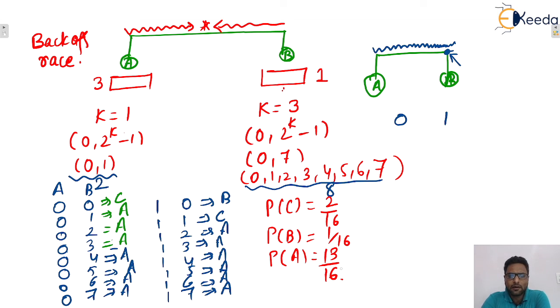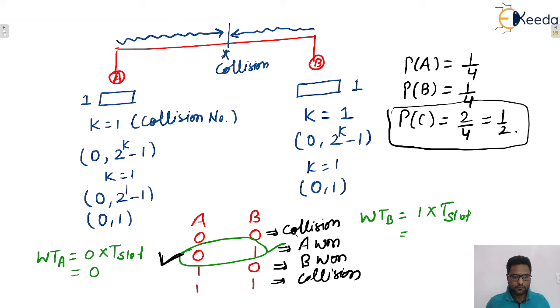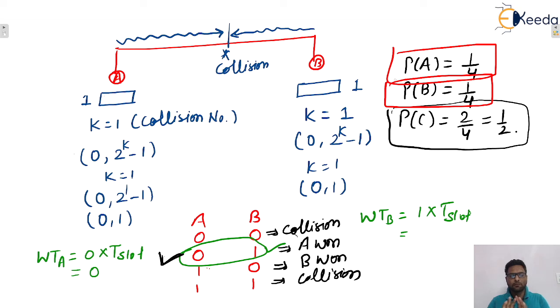So you can conclude some points from here. The first point is what? You only tell me. Initially the probability for both A and B is 1 by 4, 1 by 4, isn't it? That means A's winning and B's winning have the same probability. So at this point there is a 50-50% chance: either A can win or B can win. I assume that A won.